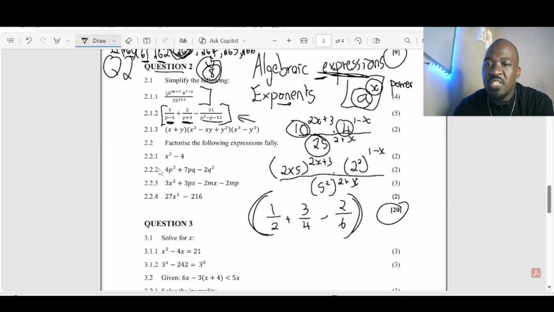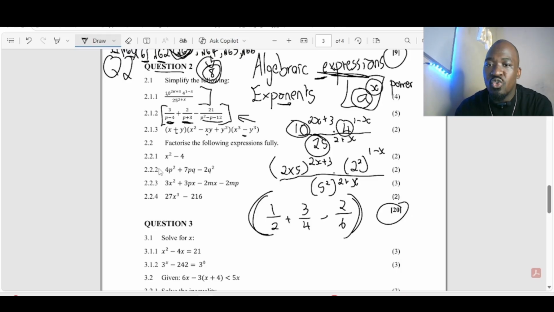2.1.3, x plus y multiplied by x squared minus xy plus y squared, then multiplied by this one. Here you just do your FOIL, you simplify those, then you are done. I hope you do understand that one.